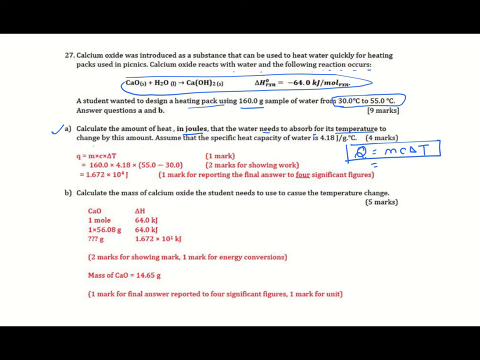m is the mass of water, and you are given 160. c, specific heat capacity, 4.18. Change in temperature is 55 minus 30, so it equals 160 into 4.18 into 25. And you are going to calculate the value of quantity of heat in joules. It should be given here to 4 significant figures. So you should choose the correct scientific notation to get your answer to 4 significant figures.